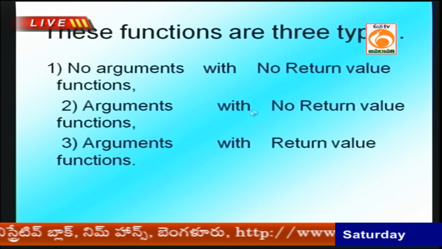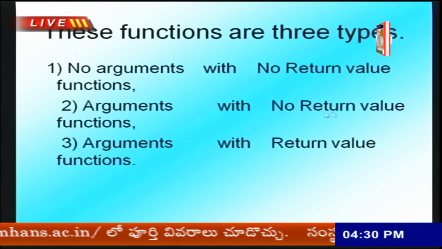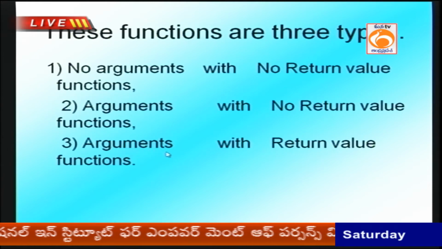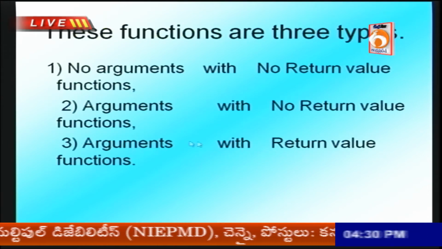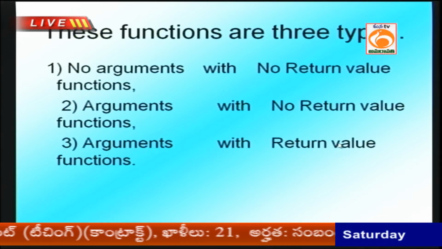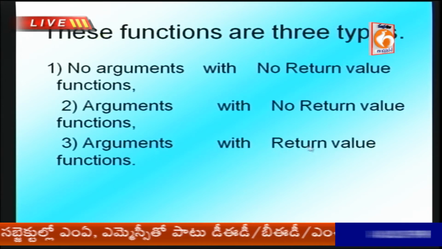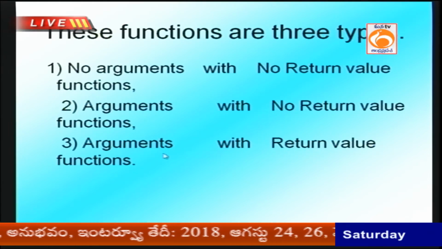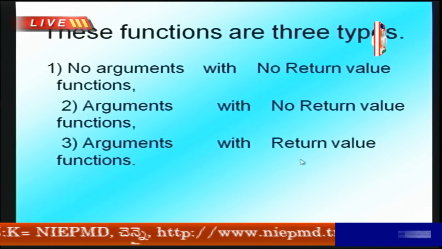Second model, arguments with no return. Arguments means you pass the value. No return is called void functions, and you can pass some inputs. Third model is called arguments with return value functions. What is meant by arguments? You pass some values through the function. What is meant by return value? Once I pass the inputs to the function, after processing, it returns back an answer. Suppose I add two integers as input arguments, my answer is also an integer, so the return value should be integer.